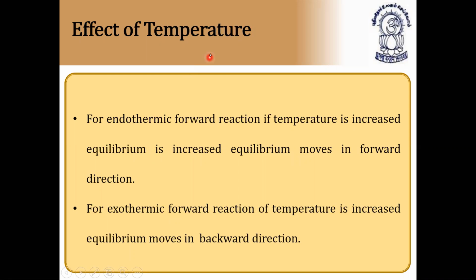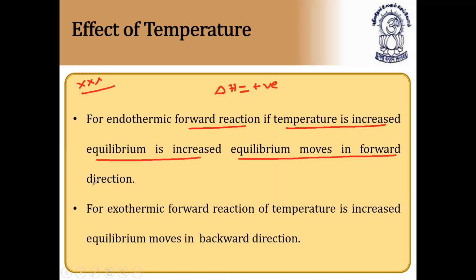This is also important. So in total there are four factors: temperature, pressure, volume, concentration, and number of moles also. So this is temperature, the effect of temperature. It depends on whether the reaction is endothermic or exothermic. An endothermic reaction is one where delta H is positive. For an endothermic forward reaction, if temperature is increased, equilibrium moves in the forward direction.